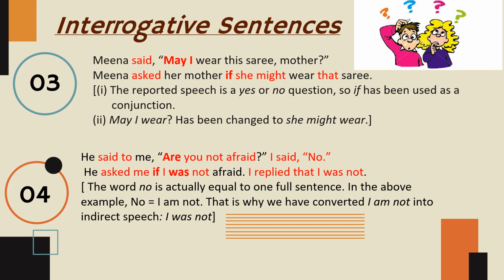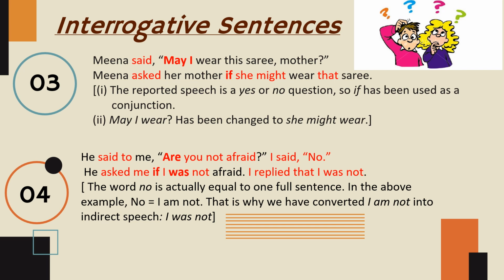Third example, Meena said, "May I wear this sari, mother?" Question mark, inverted comma, closed. Now again, said will be changed to asked. Meena asked her mother. Now this is an auxiliary verb, so here you can write if or whether. The conjunction will be if or whether. If she, may will change to might, this will change to that sari, full stop.